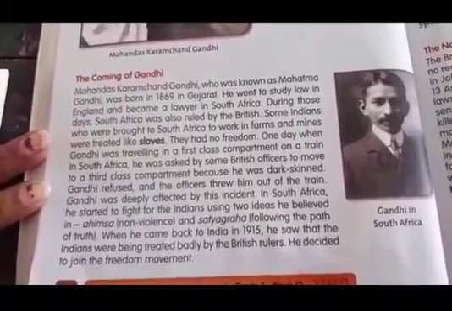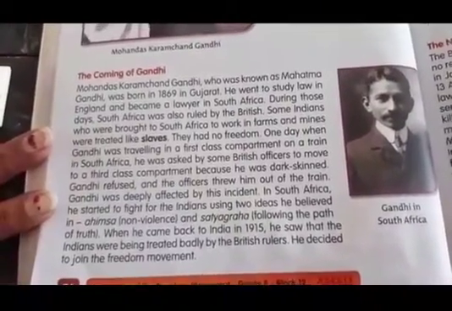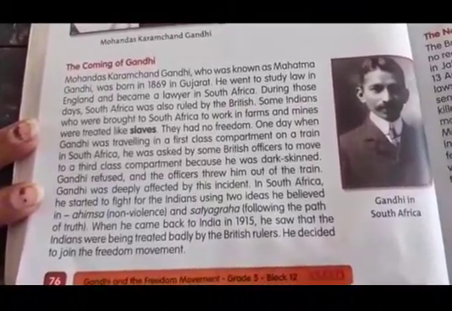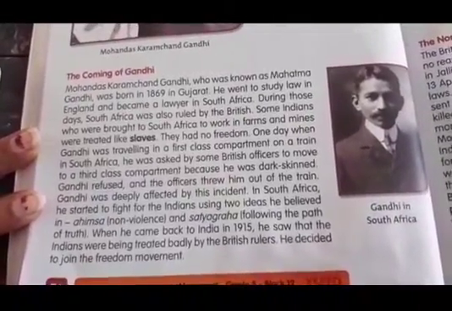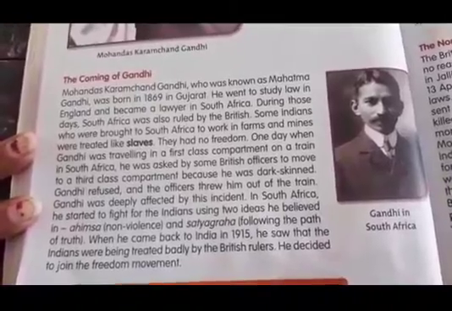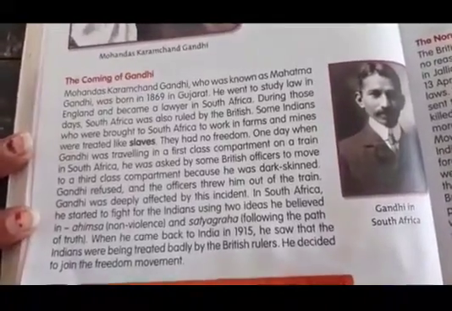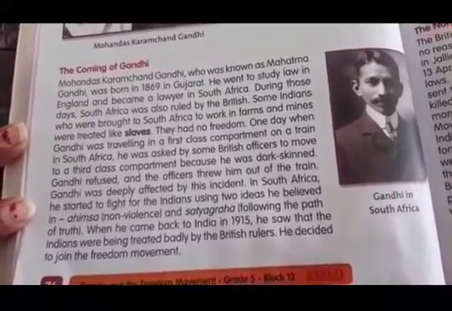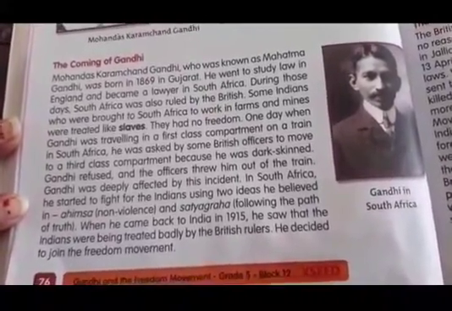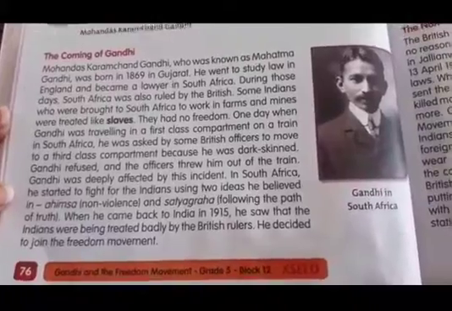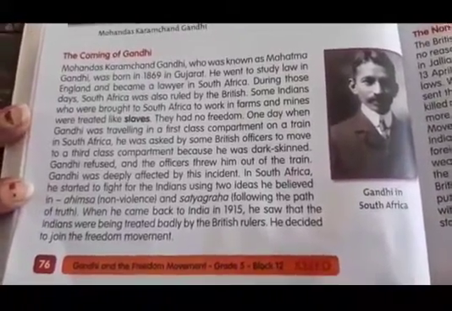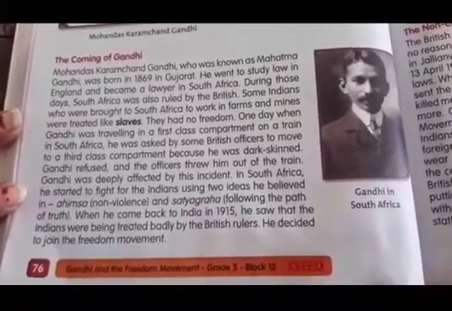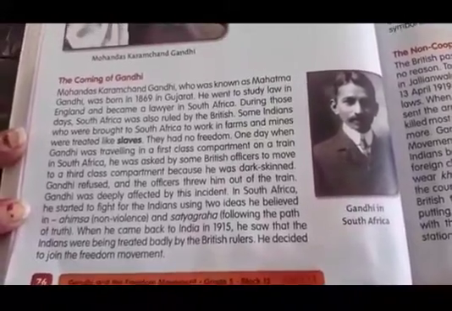Gandhiji was deeply affected by this incident. He felt very bad about it. In South Africa, he started to fight against the British, to fight for the Indians, using two ideas. He believed in ahimsa, non-violence, and satyagraha, following the path of truth. When he came back to India in 1915, he saw that the Indians were being treated badly by the British rulers. He decided to join the freedom movement.